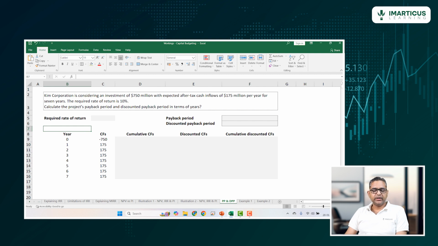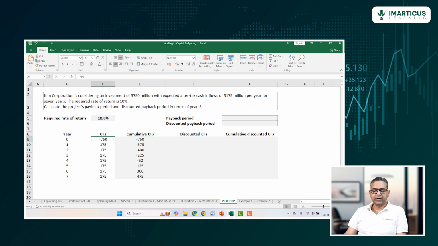And we need to calculate the payback period as well as the discounted payback period. So we'll first calculate the cumulative cash flows.